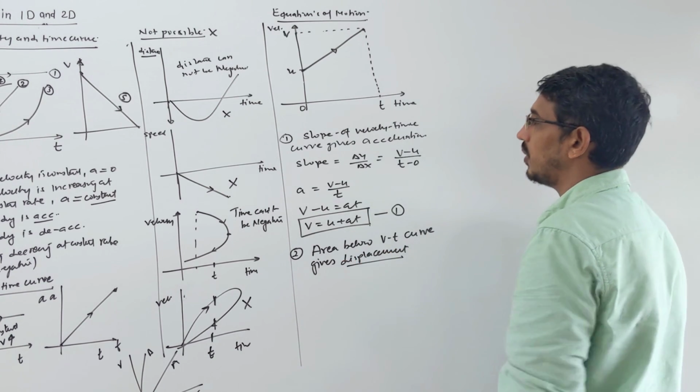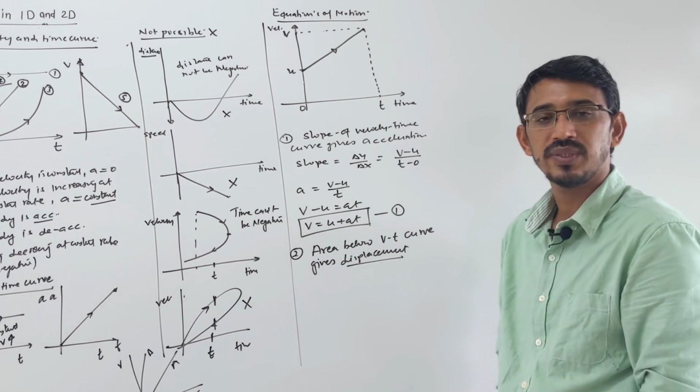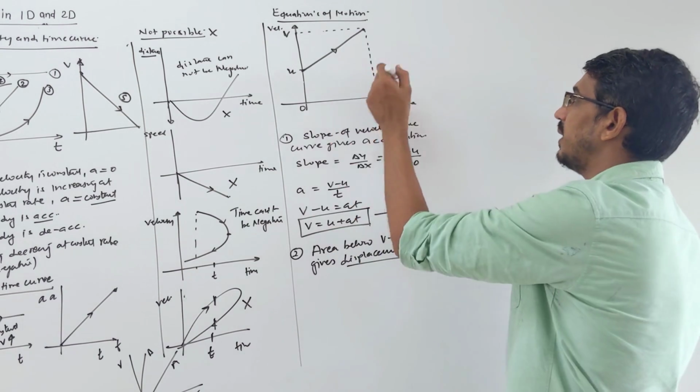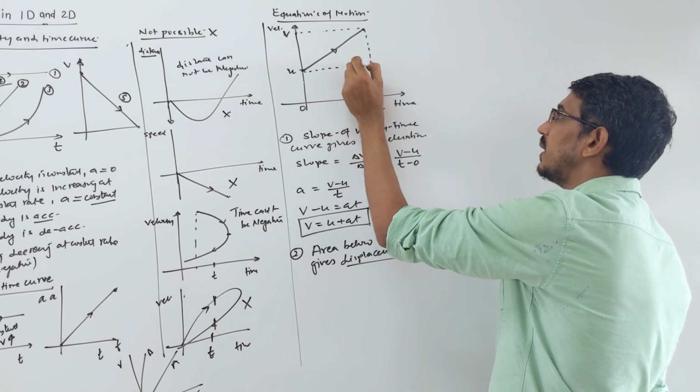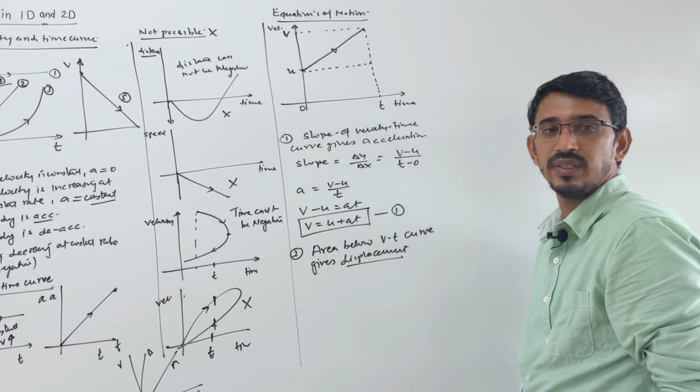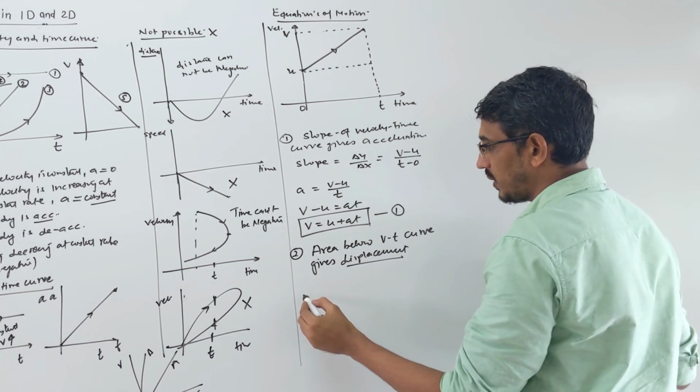So the area below the velocity and time curve gives what? Your displacement. So let's calculate the area of this curve. This is trapezium looking, so you can divide it into two pictures. You see a rectangle and a triangle now. So let's calculate the area.